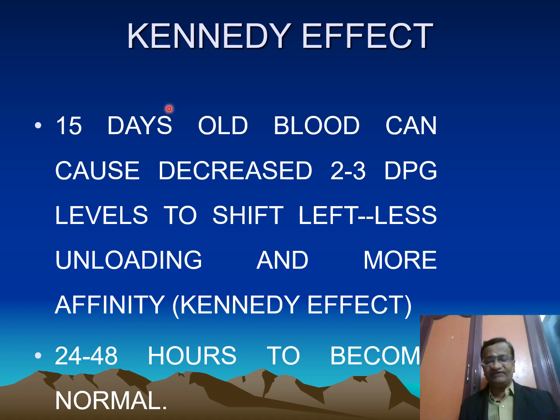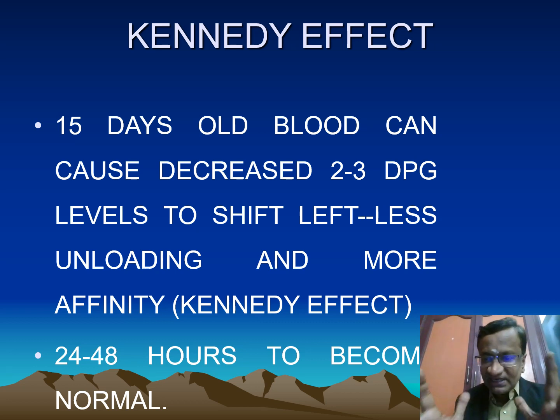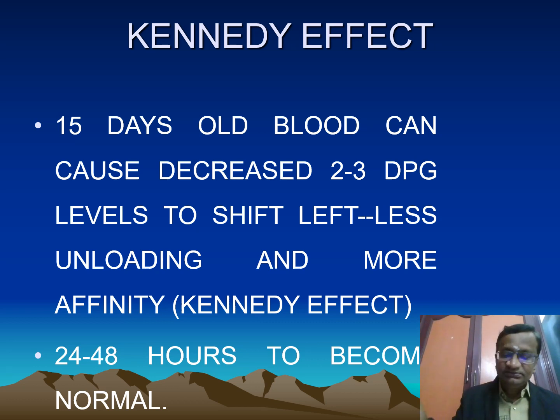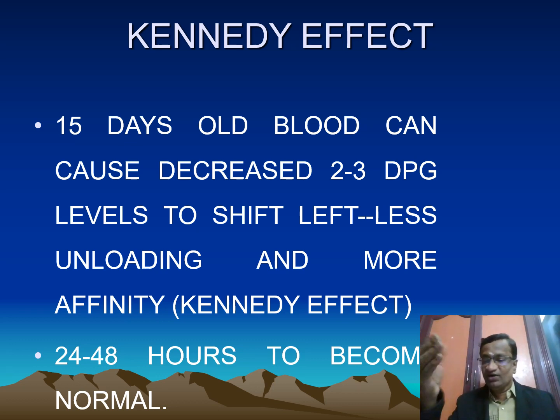Then what is the Kennedy effect? 15-day-old blood can cause decreased 2,3 DPG, shift to the left, less unloading, more affinity. This is the Kennedy effect. It takes 24 to 48 hours to become normal. So sometimes blood is stored, and if you give it, the offloading may not be there. Only the volume is there, RBC is there. The actual oxygen offload may not come in the transfused blood, which is old, say 50 days.